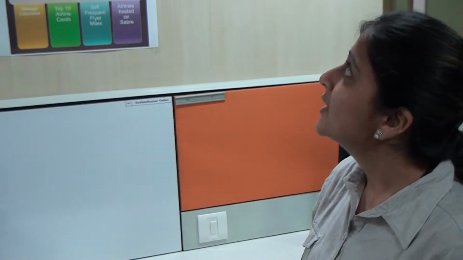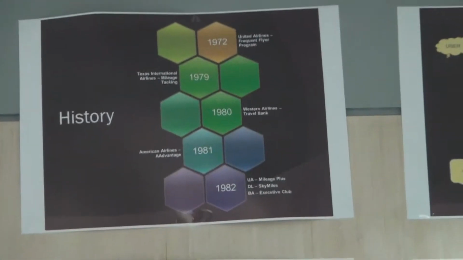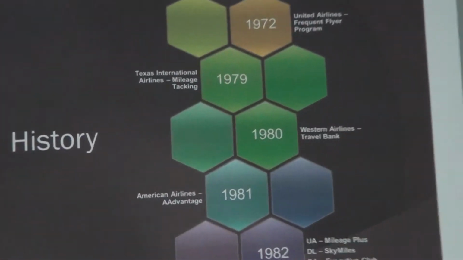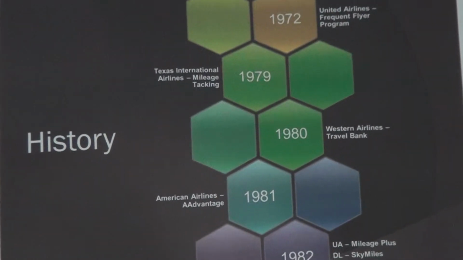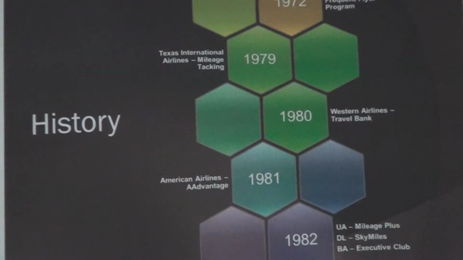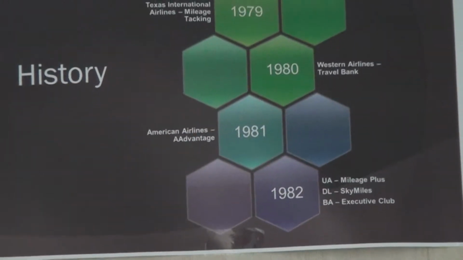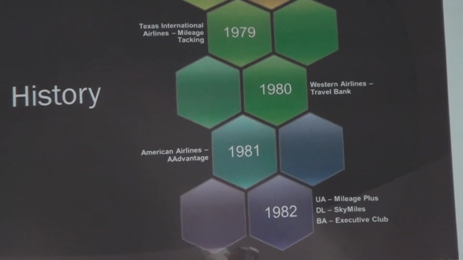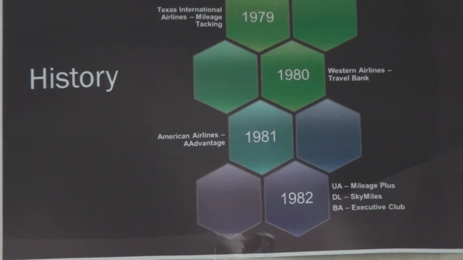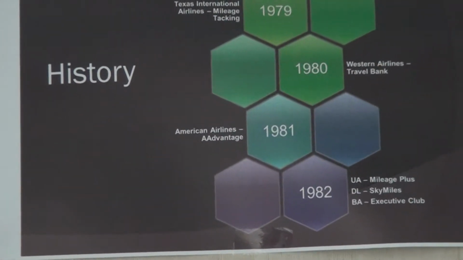Let's move to the history. It started in 1972. The first airline was United Airlines, and then in 1979, Texas International Airlines called the frequent flyer program mileage tracking. And later on in 1980, Western Airlines named the frequent flyer program a travel bank.